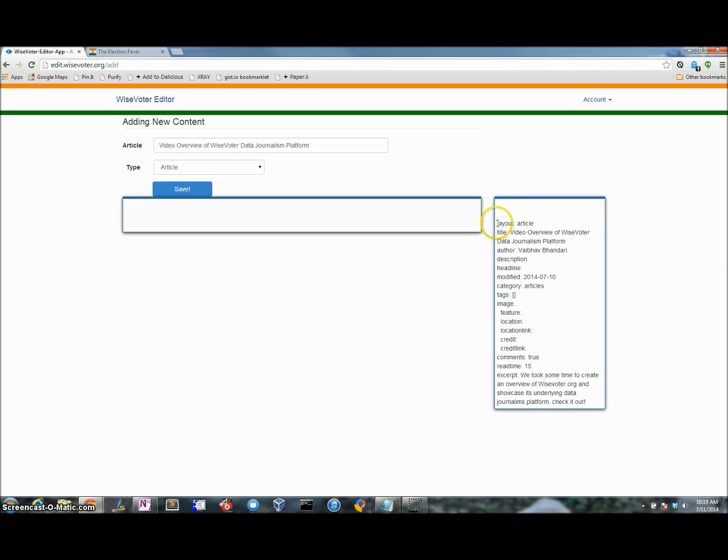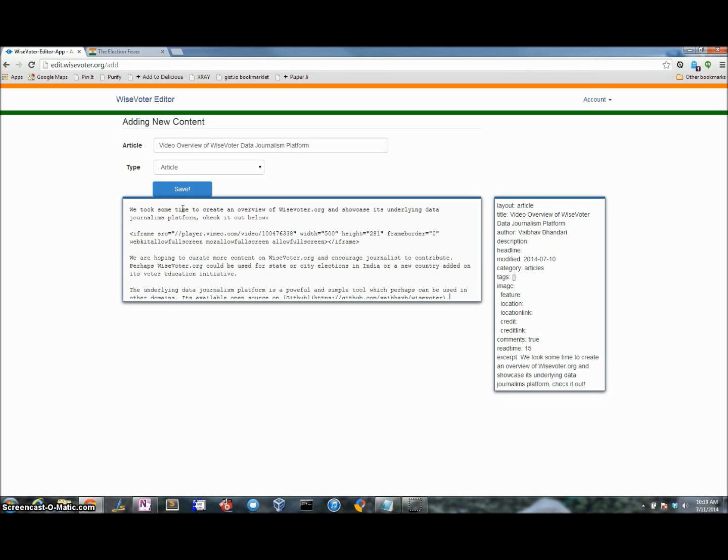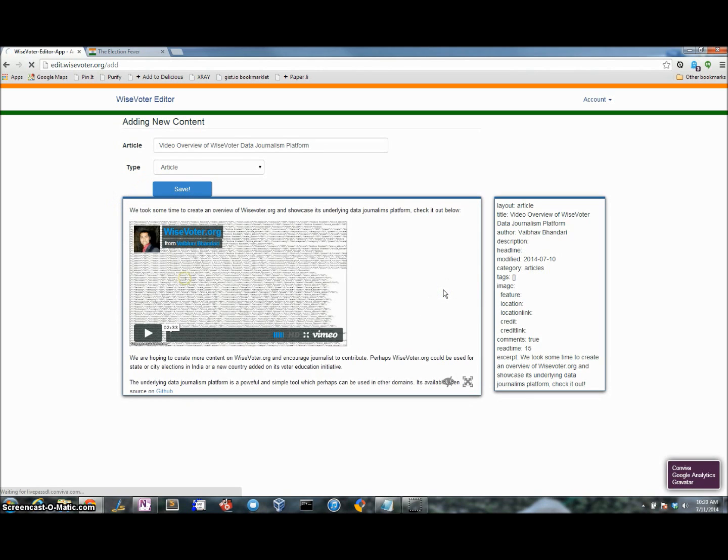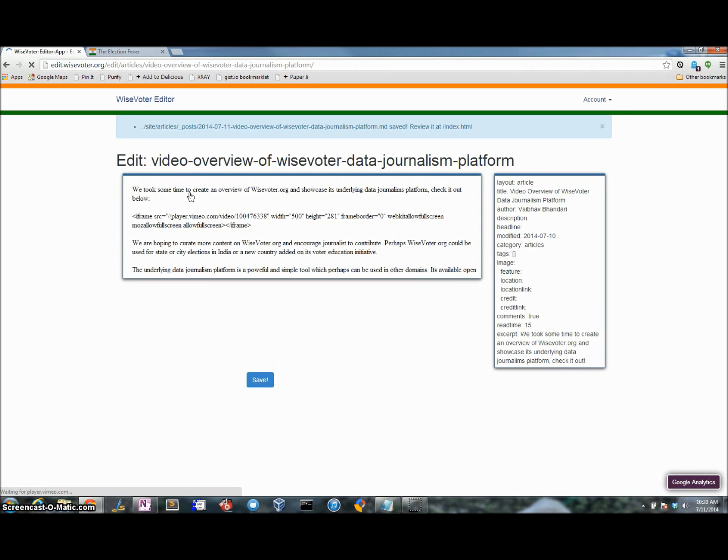You can see that this metadata at some point could be UI driven or user interface driven, and I'm going to actually write this article. I want to make sure that the article, you can preview the information you had just created. So here we are just previewing this particular article. Looks like the article is great. I'm going to save it, and the article actually is saved. It's actually a new article available on the website.